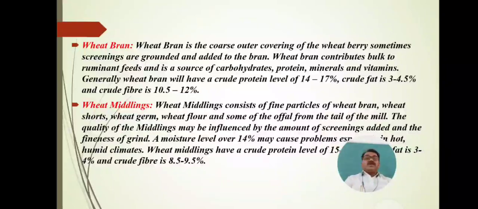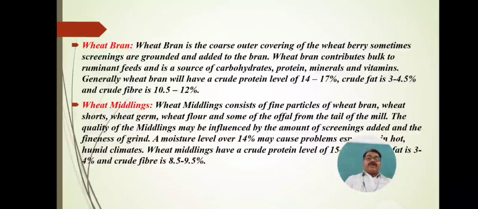Next, the wheat byproduct is the wheat bran. We all know wheat bran. Wheat bran is the coarse outer covering of the wheat berry, sometimes screenings are ground and added to the bran. Wheat bran contributes bulk to the ruminant feed and is a source of carbohydrate, protein, minerals and vitamins.